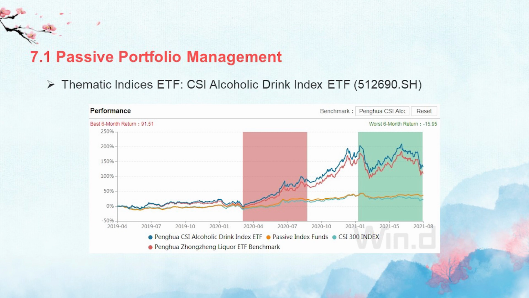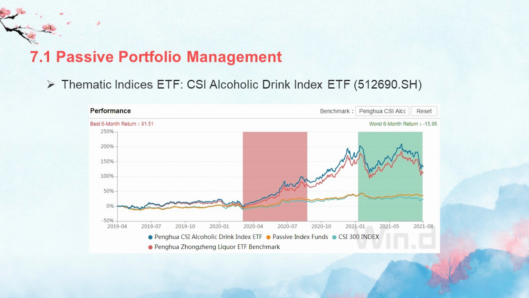In this Penghua mutual fund, they invest lots of money in Wuliangye, Guizhou Maotai, etc. This pink shadow area is the best 6 months return, which is from the first half of 2020, and the green shadow part is the worst 6 months return, which is the first half of this year.